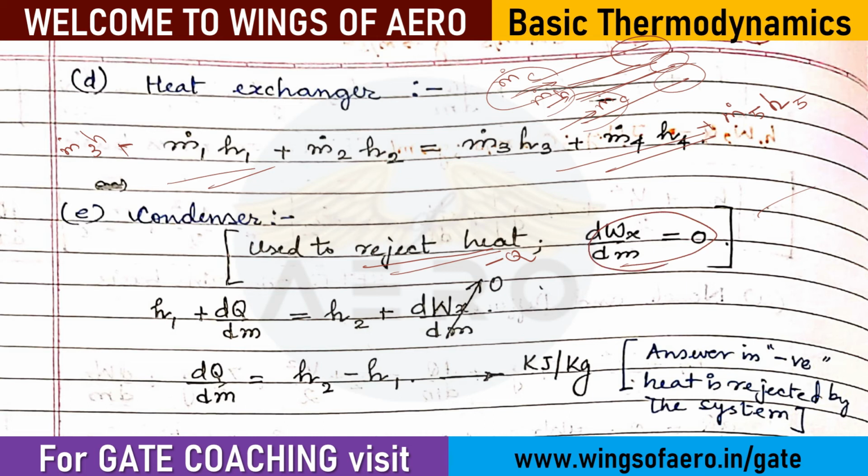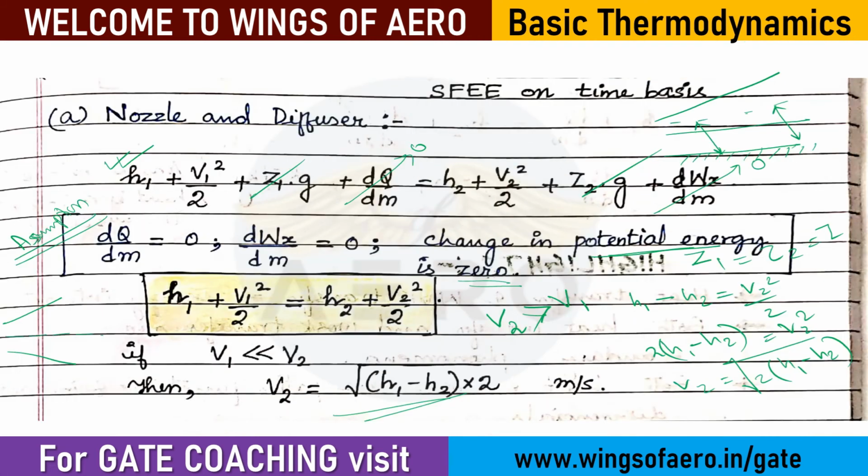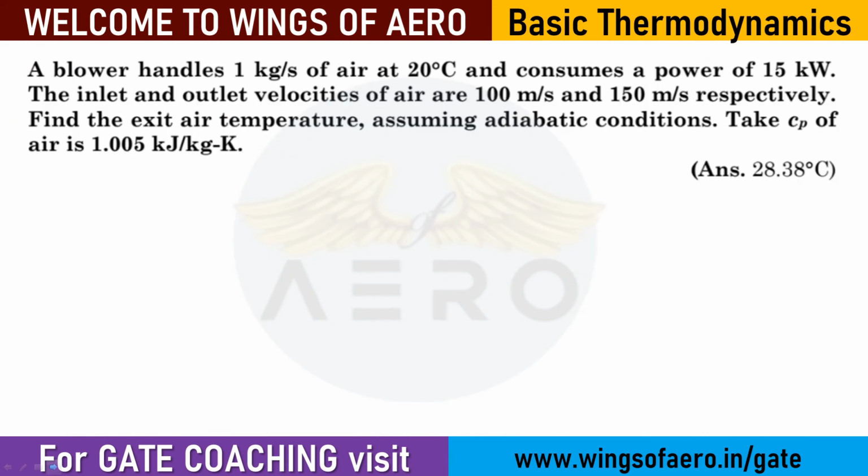Substitute in the general equation and you will get negative of H1 minus H2, as it is rejecting heat from the system. So you should know the basic function of the condenser, heat exchanger, what happens in the turbine, compressor, throttle, and what a nozzle and diffuser are. These are the important things that you should understand.